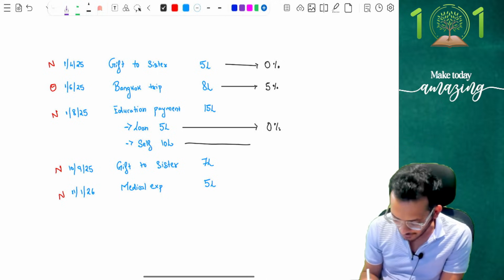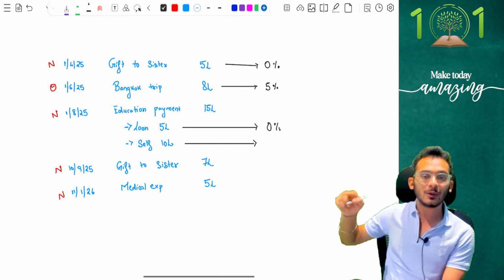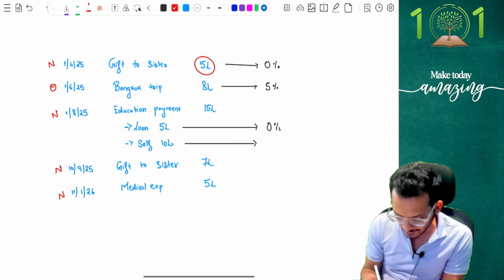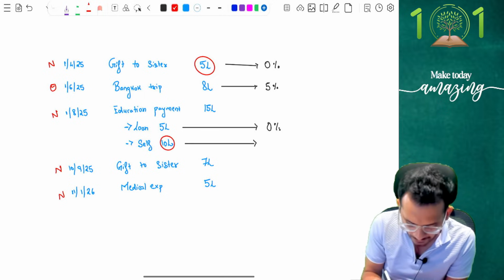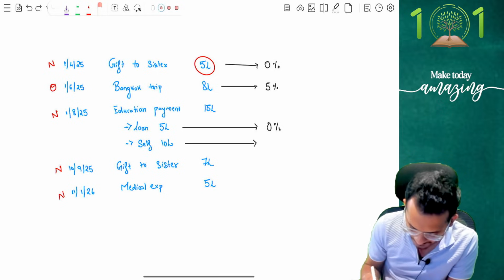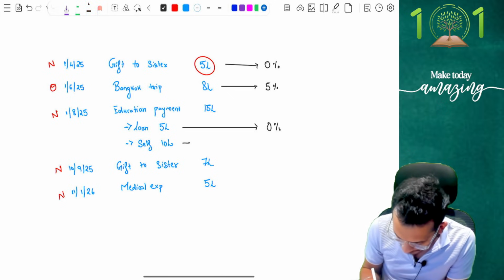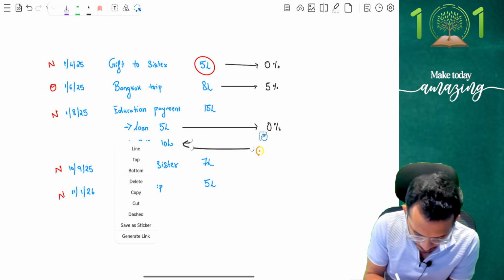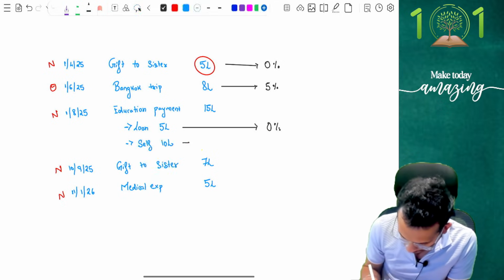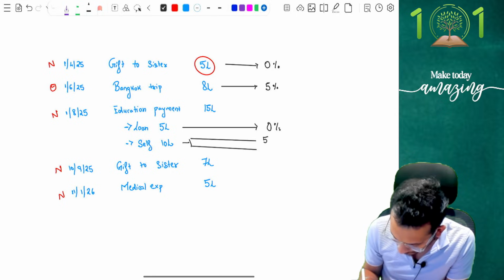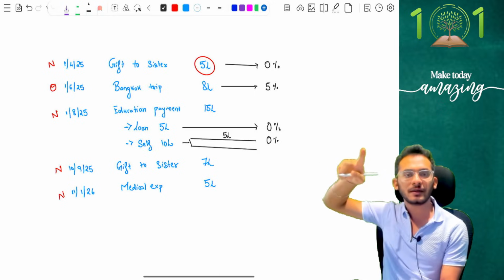Next, coming to the self payment, here is where the challenge starts. Notice, I have to exempt up to 10 lakhs. I have already exempted 5 lakh rupees here. So from here, I will have to exempt only 5 lakh rupees, and therefore I cannot take this full thing as exemption. So what will I do? I'm going to split this 10 lakh rupees into two buckets. One bucket is going to be another 5 lakh rupees, which covers my limit and will be liable for 0%. So 5 from the top, 5 from here becomes 10 lakhs.